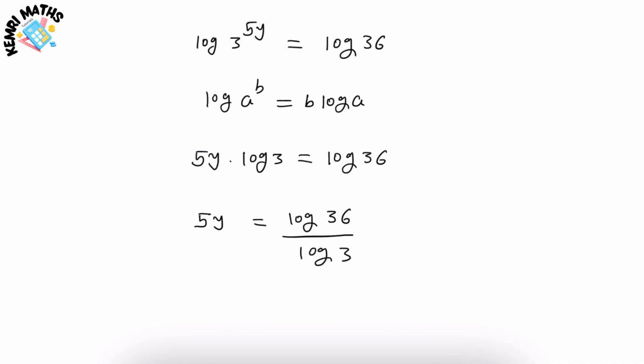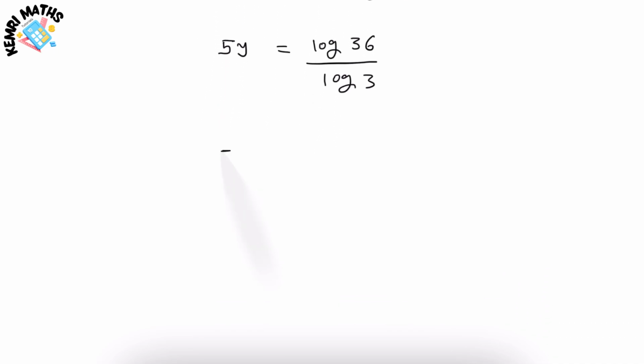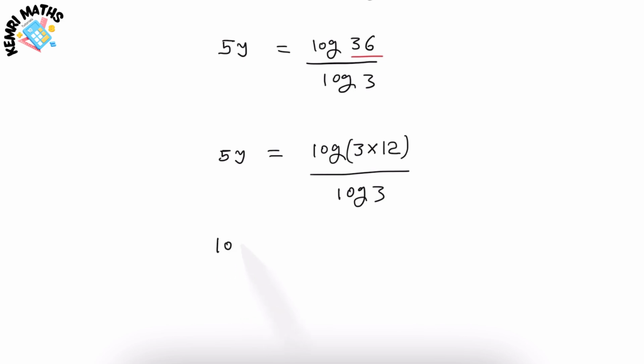Now, I'm going to rewrite this term 36 as 3 times 12. So our equation will be 5y is equal to log of 3 times 12 over log 3. Now again we can use this formula: log a times b is equal to log a plus log b.